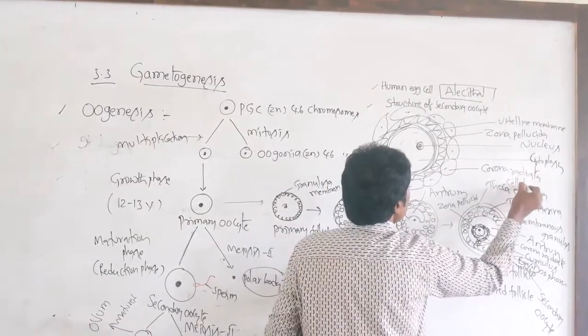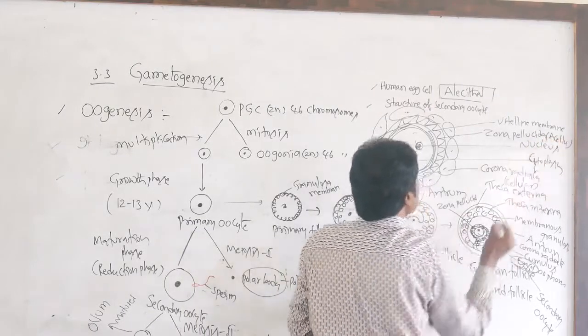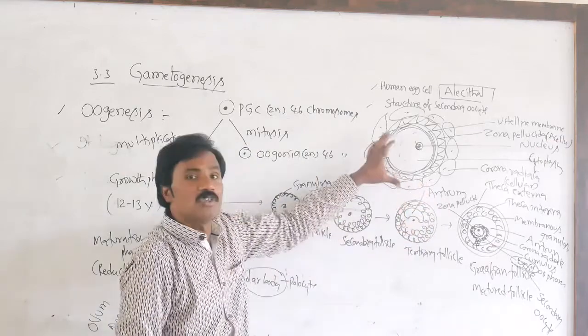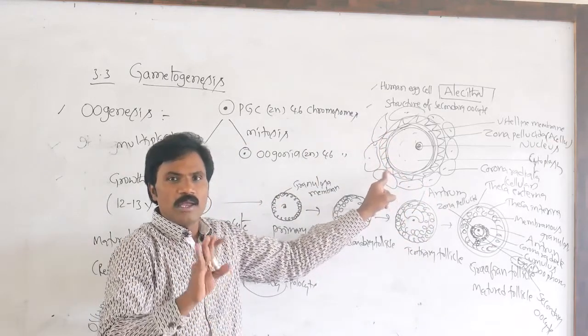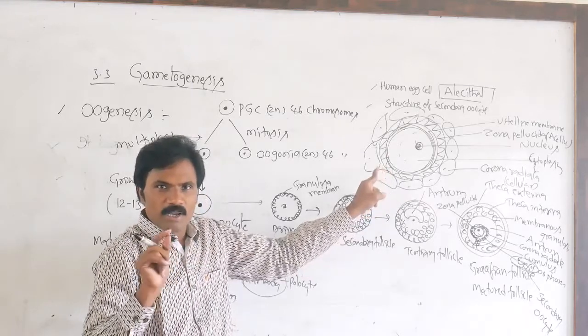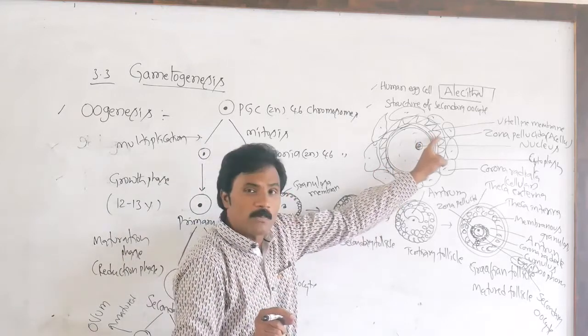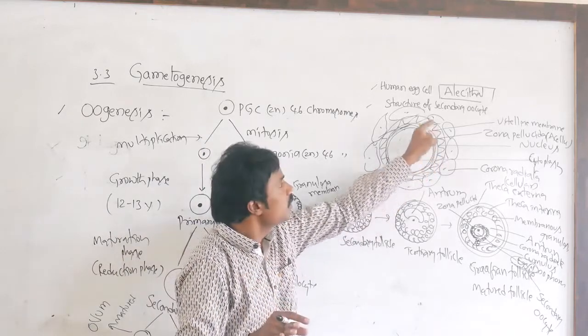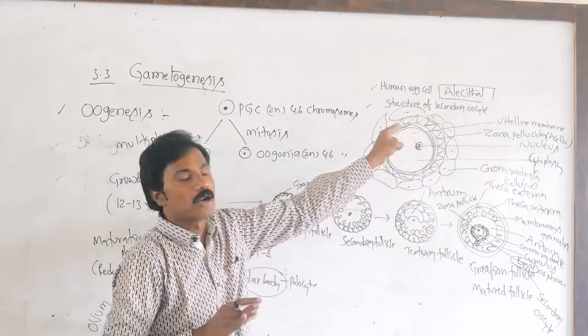This is cellular, this is acellular, both are thick. This is the structure of the secondary oocyte. It is covered by the vitelline membrane, perivitelline space, inside that the nucleus, cytoplasm, and the zona pellucida, very thick and acellular. Beyond this is the corona radiata, which is cellular.